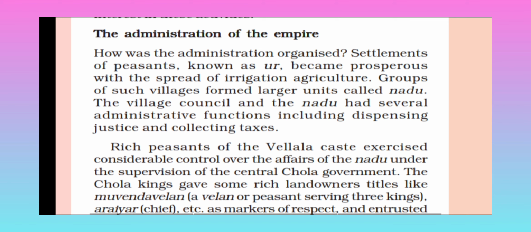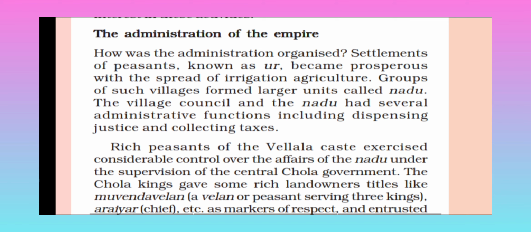We have large places, villages, that is, large groups of people living in a place, which is called a village. So for a group of villages the people used the word Nadu. The village council and the Nadu had several administrative functions, including dispensing justice and collecting tax.